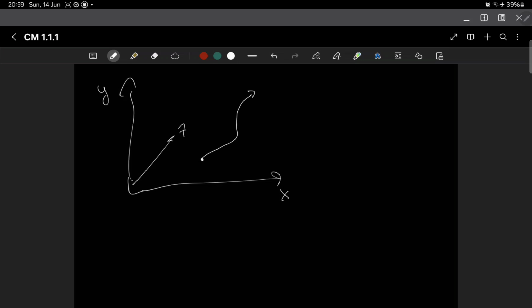Okay, so first of all we're going to talk about the radius vector. So let us say we have a frame of reference like this, and we'll come to the concept of a frame of reference later in more detail. So let us say we have a frame of reference with x, y and z coordinates, and let us say we have a point particle somewhere in this space, and it moves along a certain trajectory like this, for example. So then the vector from the origin of the frame of reference to this point here would be r, and it is a function of time.